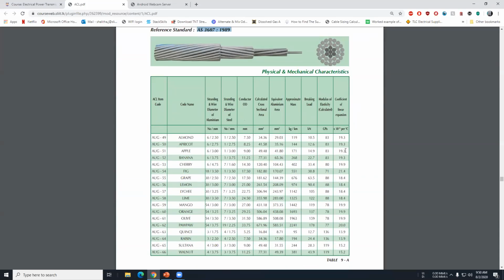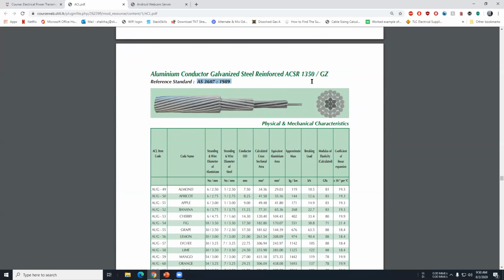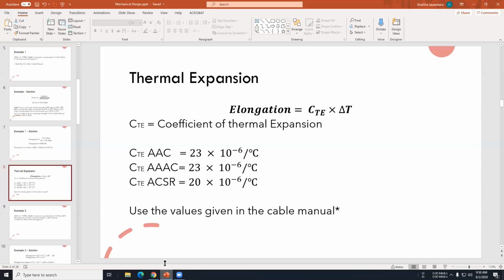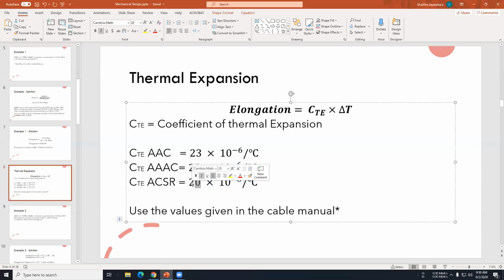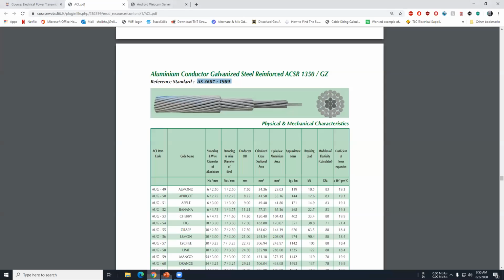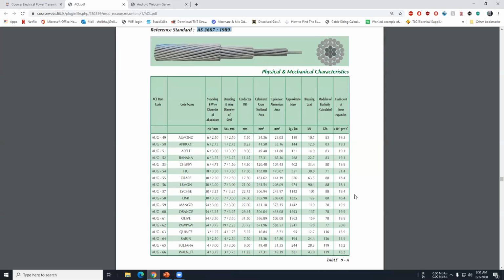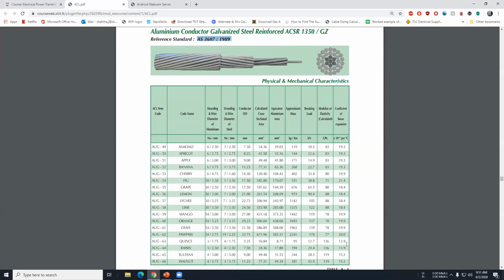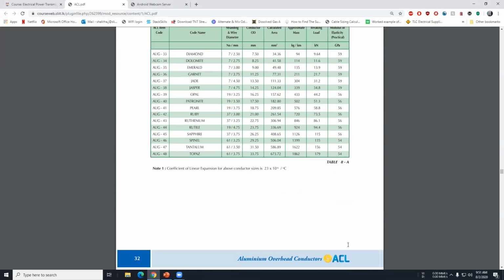See, 19.3. This is for ACSR. Usually for ACSR it is 20. We take 20. So if the thermal expansion coefficients are not given, use these values. If they are given, you can find these from these tables. But for the cable, we are going to do the design.